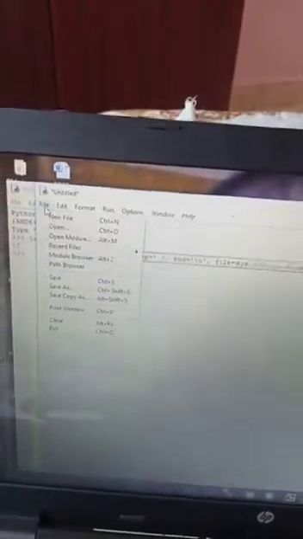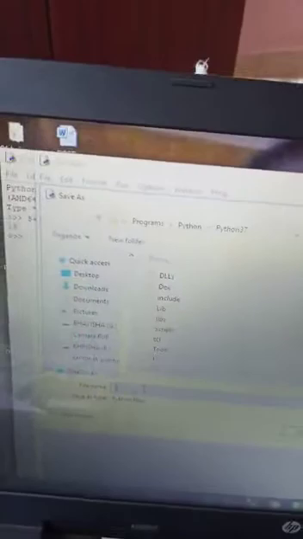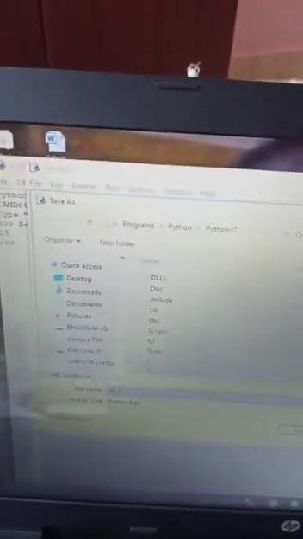So how to run, we can see. First we have to save this program. To save, go to File and use Save As, not Save. Whatever name we give, I am giving AB as the name. The .py extension we have to give, because Python programs are always saved with the py extension. So I am saving this. The program is saved as AB.